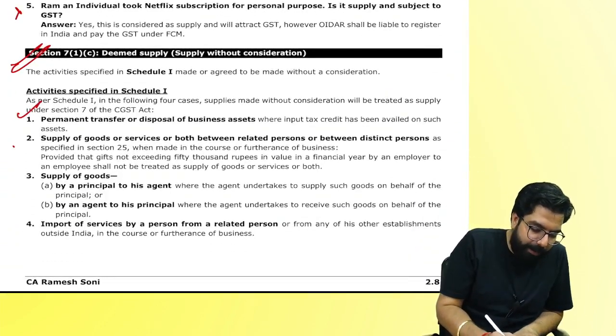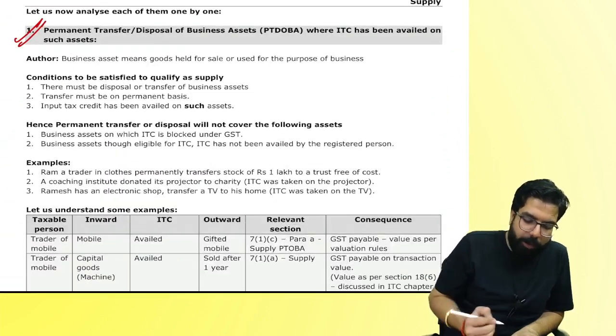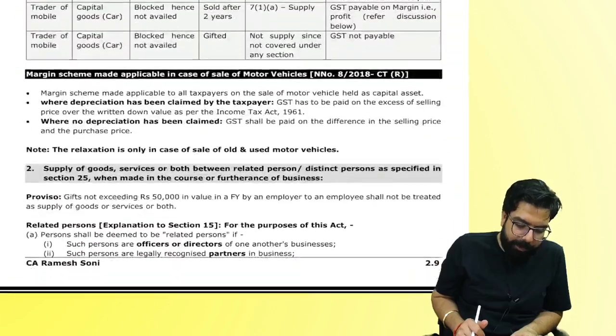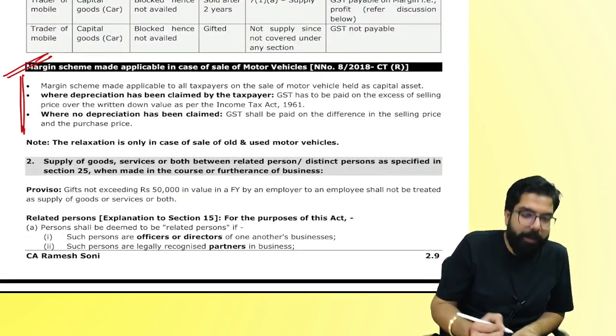How many paragraphs? Paragraph number 1, 2, 3 and 4. You will see over here, paragraph number 1 is understood. The examples which I have given in the class, the same examples are given. Do you remember the marginal scheme for the car? Did we discuss it?